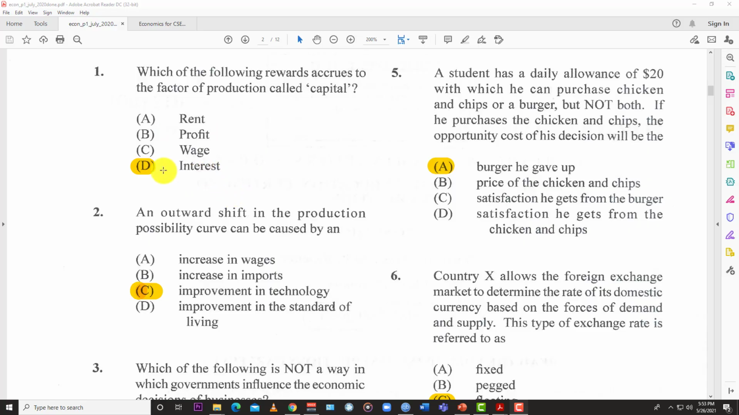And the answer for this one is interest, because the factor of production associated with rent is, of course, land. The factor of production associated with profit is, of course, entrepreneurship. And the factor of production associated with wage is the labor. So labor, then we have entrepreneurship, then we have land.